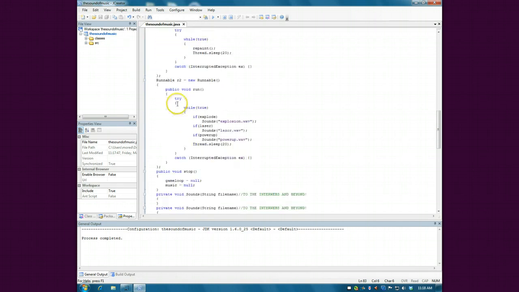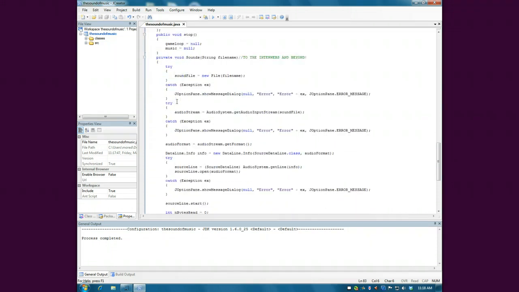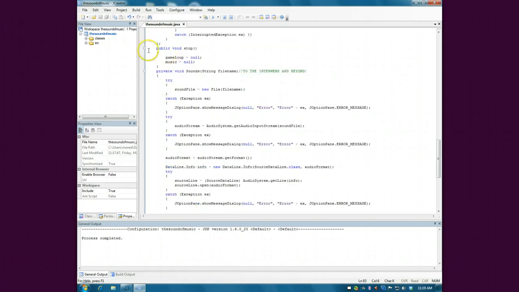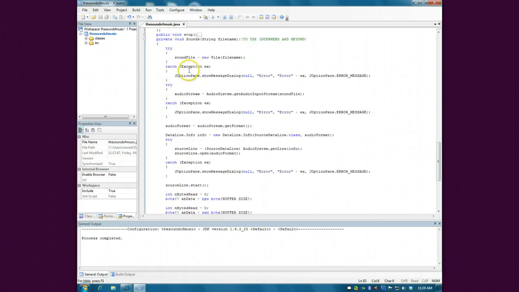So, let's just jump over here to stop. This stops them in case seizures happen. So, that's good. Sounds, the one I just talked about. As you can see, I use the internet for this. The internet is your friend. Very helpful. There is certain code I want to go into detail with, like this one I just explained.